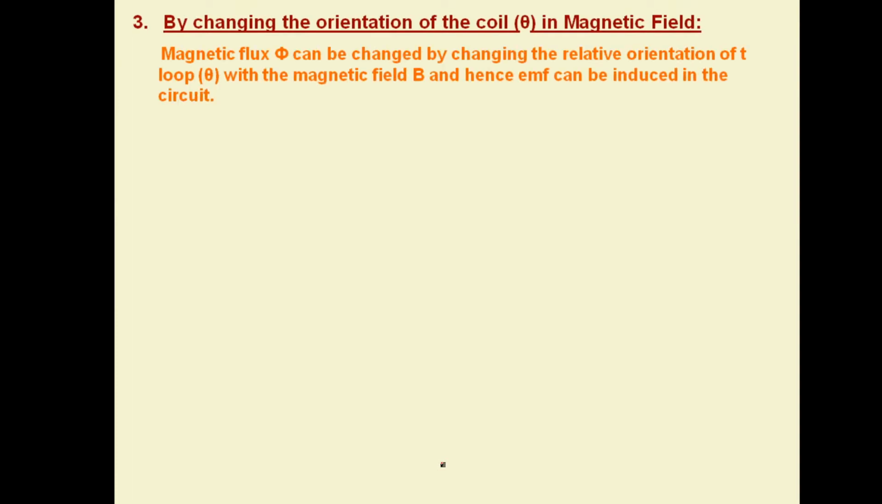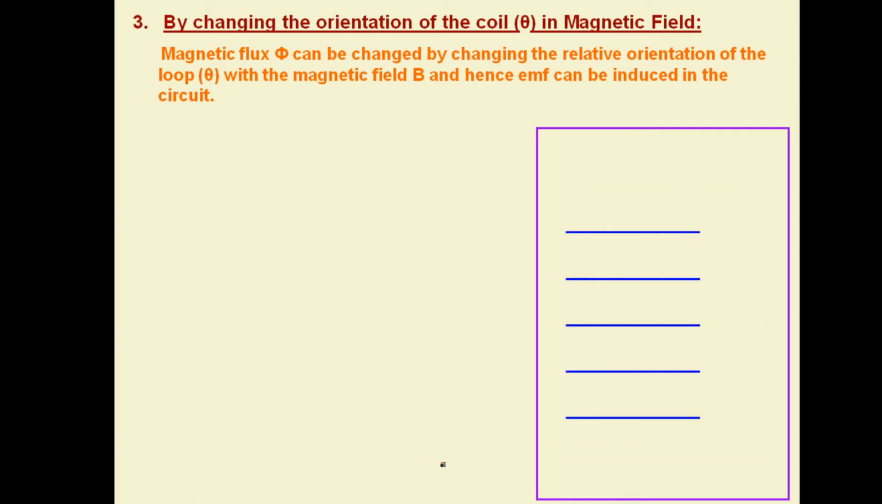Now the third method of changing magnetic flux is by changing angle theta. So magnetic flux phi can be changed by changing the relative orientation of the loop. Theta can be changed with respect to the magnetic field, and hence the EMF can be developed in the circuit. Suppose this is a uniform magnetic field, and in this we have placed a coil. This is a rectangular coil which we have placed, making a certain angle with the magnetic field.